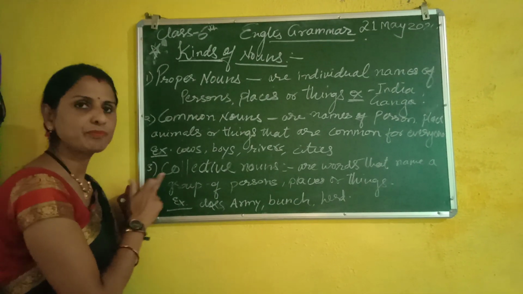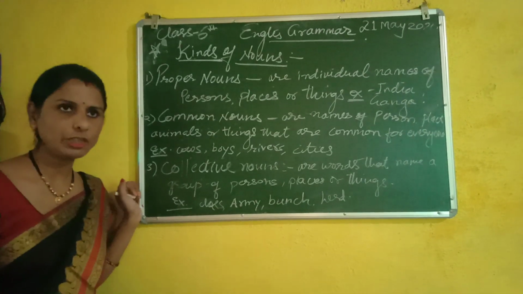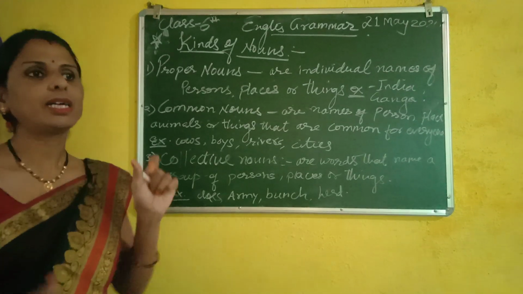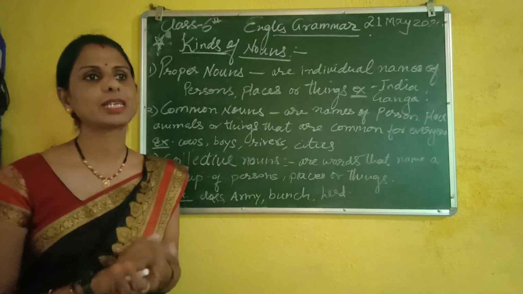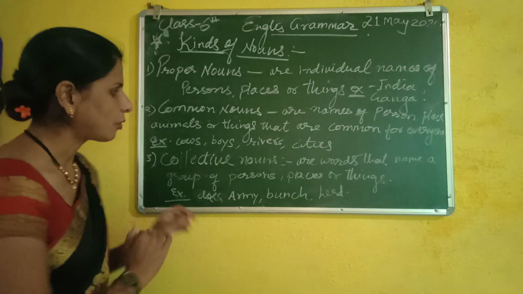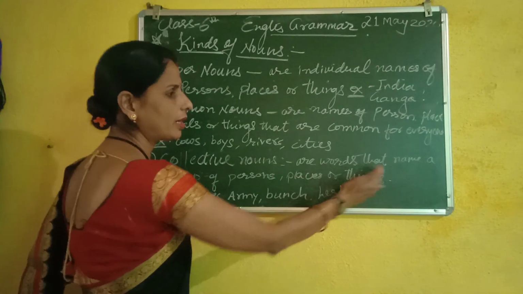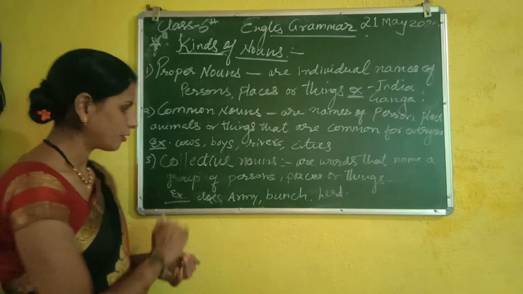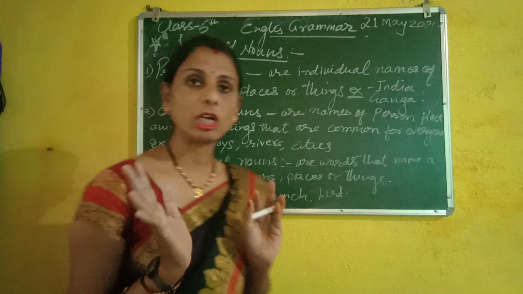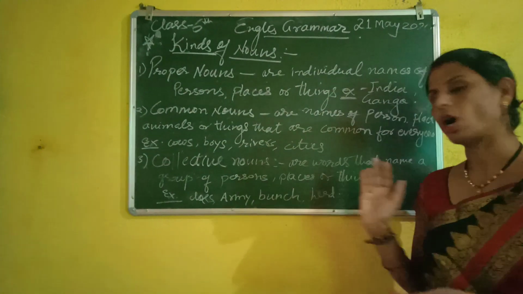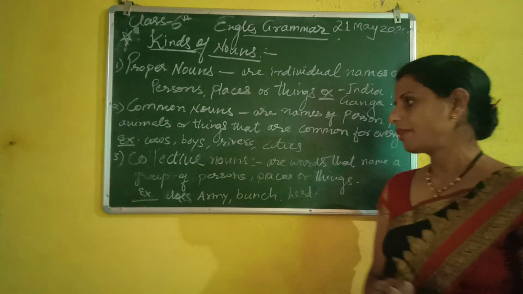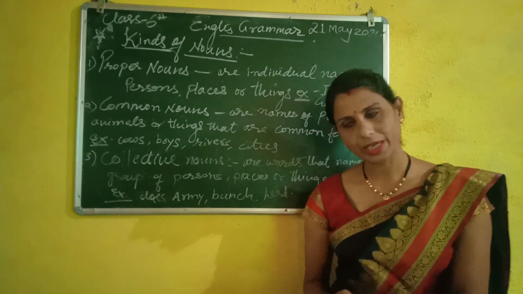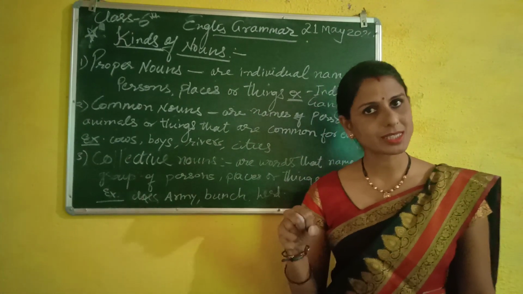Now the third one, collective nouns. You have read this in your previous classes. Collective nouns mean the collection of persons, places, things. What are collective nouns? They are the words that name a group of persons, places, or things. For example, we can say class. Under the class, all the students will come. So class is a group of students.